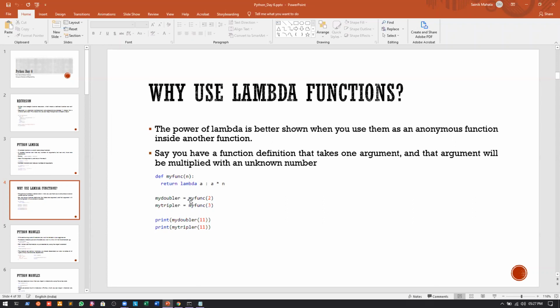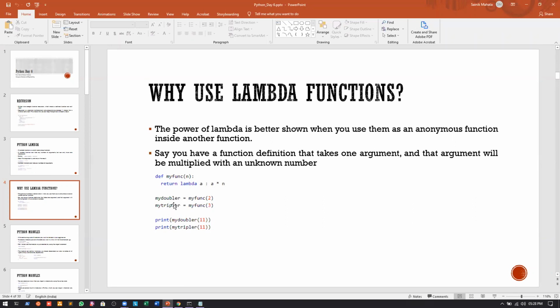Now, if you remember, I said that since a lambda function is an anonymous function, the variable that calls the lambda function can be considered as the name of that lambda function. So you can see that I have given two variables called my doubler and my tripler.